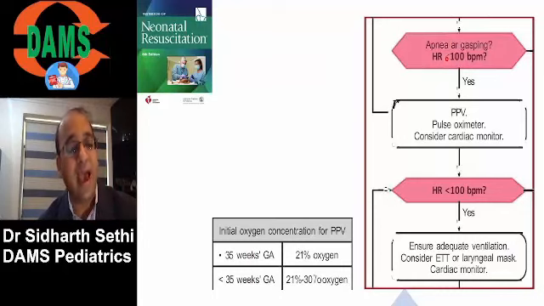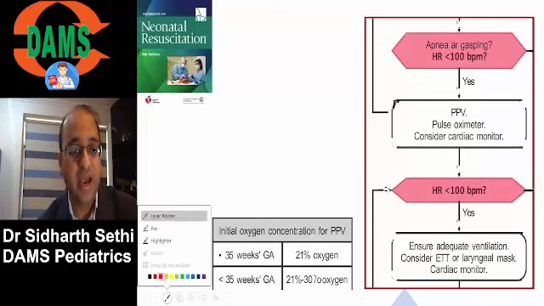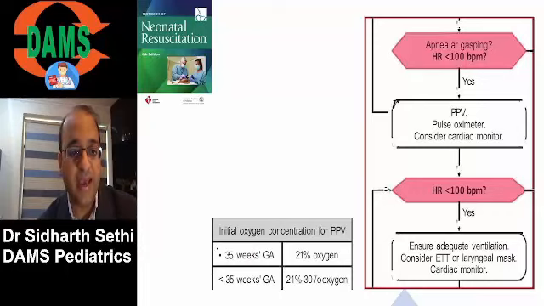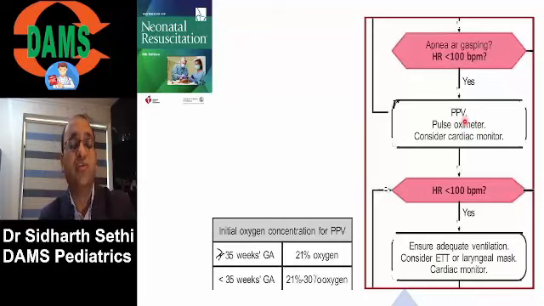Whenever a baby is in apnea or gasping after the initial steps, start him on positive pressure ventilation, which is bag and mask. So what is the first indication of positive pressure ventilation? I said apnea or gasping after the initial steps. Number two, if heart rate is less than 100 after the initial steps, we start the baby on positive pressure ventilation, which is called bag and mask ventilation. So remember these two indications of bag and mask.